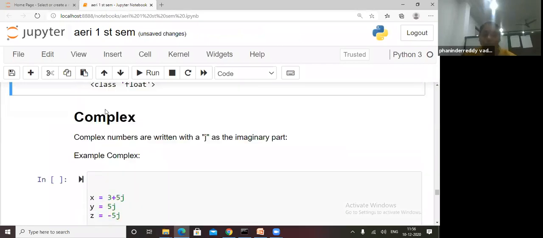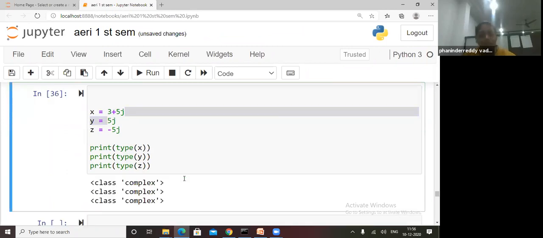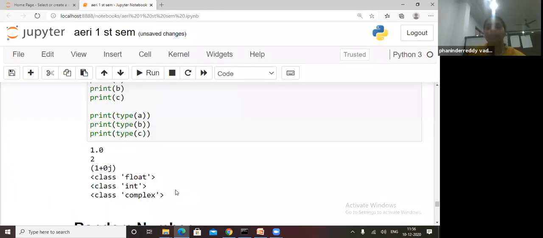Now complex numbers, whether positive, negative, or single digit, can be written. And conversion we got it. Random numbers I will explain tomorrow, and after numbers I will explain boolean, none, and what is set.